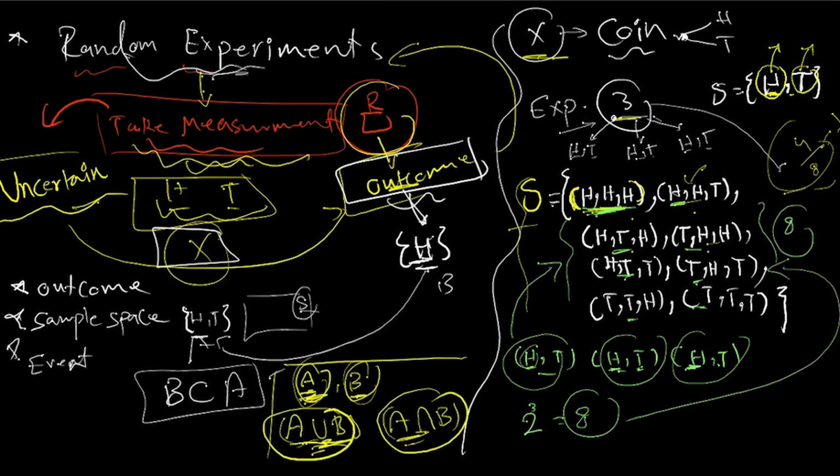One important thing you have to know is that the total of all the probabilities must sum to 1. This got 1 out of 8. This got 1 out of 8. If you sum all these 1 out of 8s, you will get exactly 1.